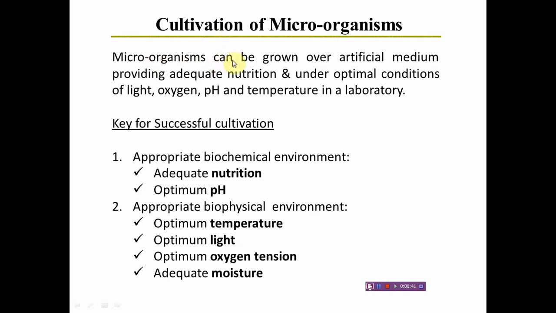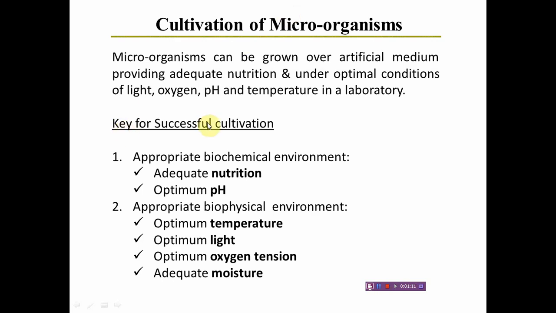Microorganisms can be grown over those artificial culture media by providing adequate nourishment or adequate nutrition to the bacterial cells, and by maintaining the cells under optimal growth conditions. That is, we have to provide optimum light, oxygen, suitable pH, optimum temperature, and then only it is possible to cultivate the microorganisms.